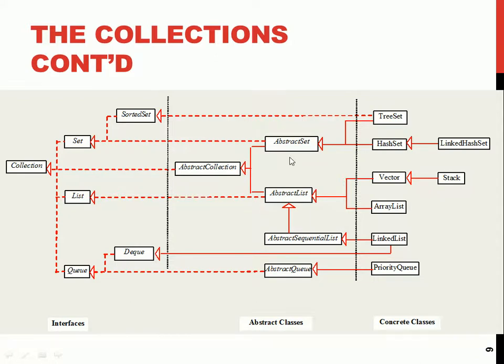So now that you know what an abstract class can do, if you think any of these concrete classes, whatever they are doing, you don't like it, you can extend from the abstract class yourself and create your own version of the collection class. Abstract classes cannot be instantiated, but they can be inherited or extended. So you can extend from any of these abstract classes and customize your own collection class.